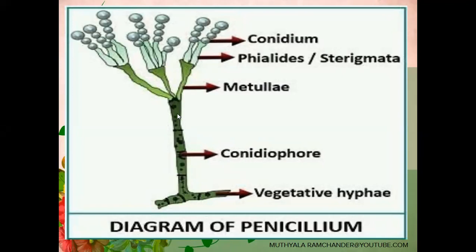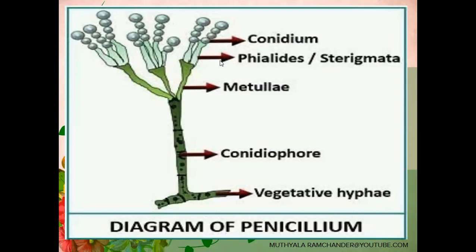On this conidiophore, flask-like structures are developed. The flask-like structures are called metulae. On these metulae, a second tier of flask-like, or flower vase-like, structures are developed. They are called sterigmata or phialides.